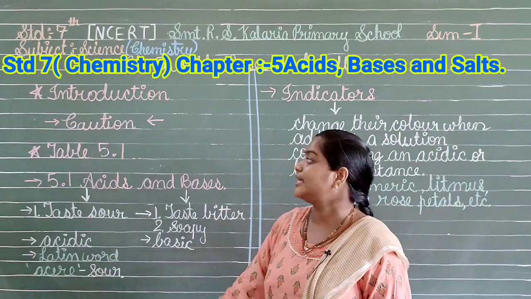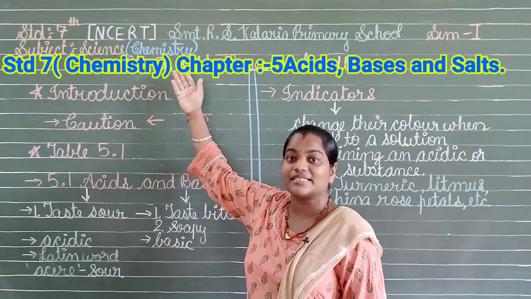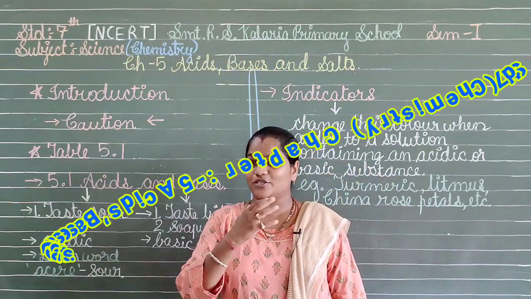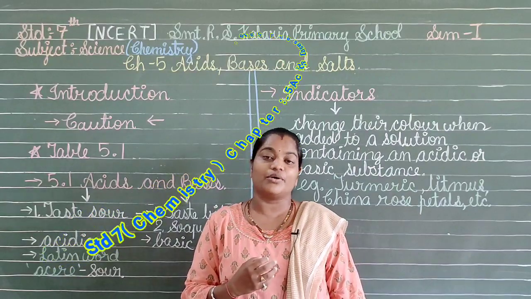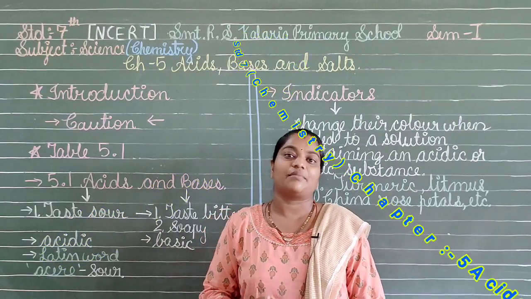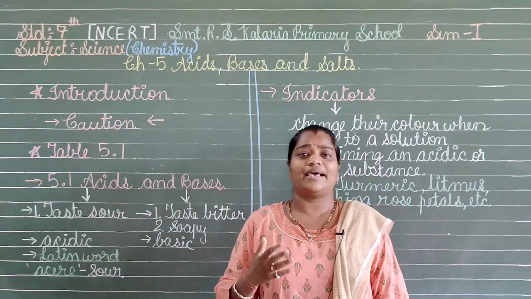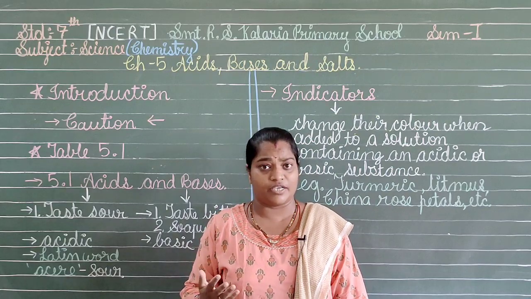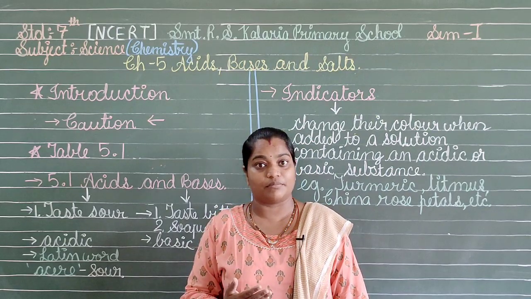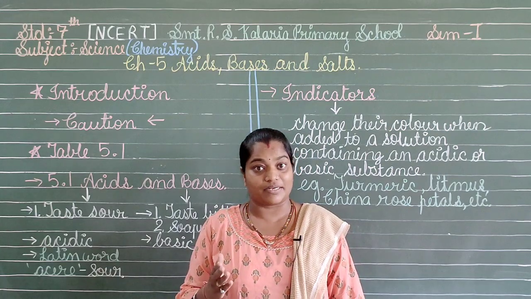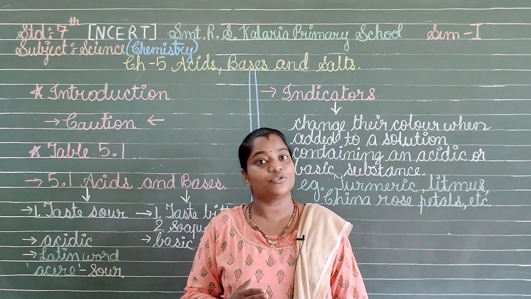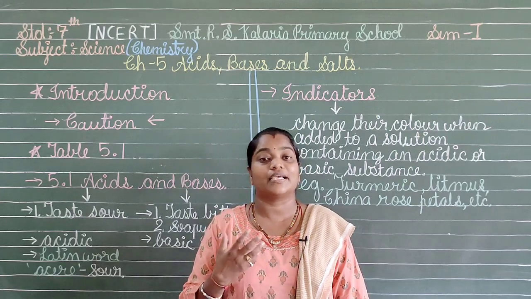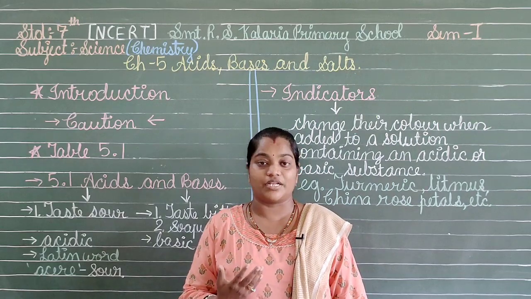And the chapter we have today is chapter number 5, named Acids, Bases and Salts. So let us have a glance at what we are going to study in this chapter. The first name: acids. When the word acid comes to our mind, what do we think about? Yes, a dangerous thing. And of course it is a dangerous one, because acids are never our friends. But when we study this chapter, we will come to know that naturally existing acids are our friends, and they can cure us and give us so many beautiful things in our body structure.